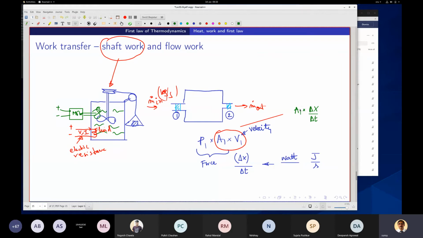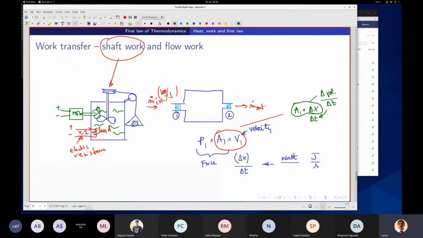This is area into displacement, which gives me the delta volume over delta t.